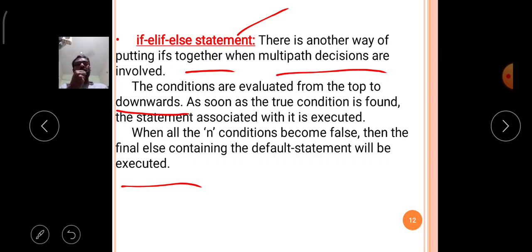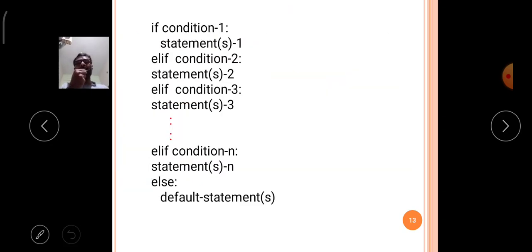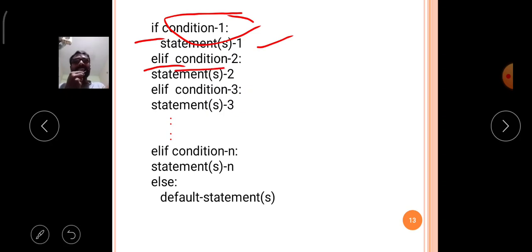Now we will see the syntax. Here I am writing if, then condition 1, and condition 1 contains a group of statements. Then elif contains the second one, condition 2, then a group of statements.